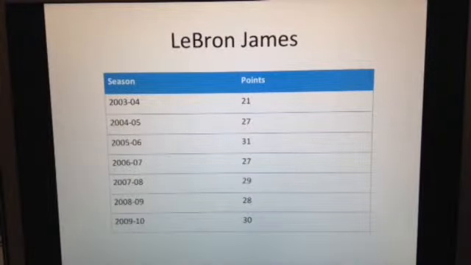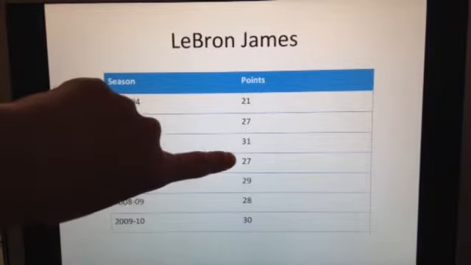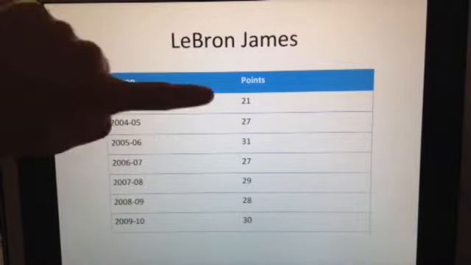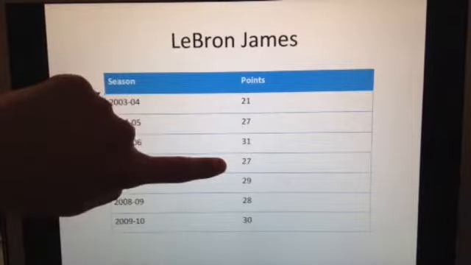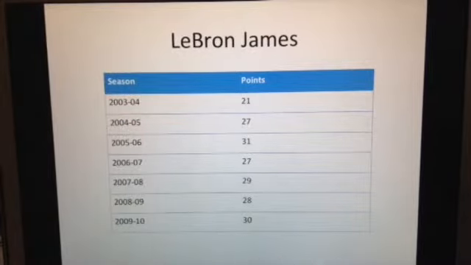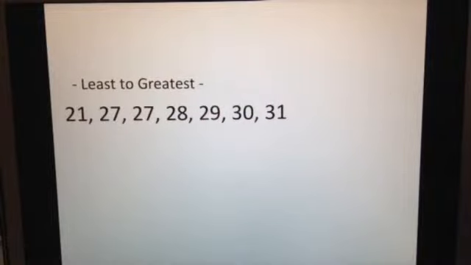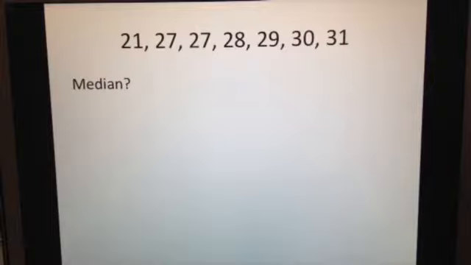down. Now, if someone were to ask you to find the median of these numbers, would you say 27? No, because these numbers aren't in order yet. 21, 27, 31, 27. You have to first order them from least to greatest. Now that we have them ordered from least to greatest, can you see where the median is? Clearly, in this set of 7 numbers, the median is 28.